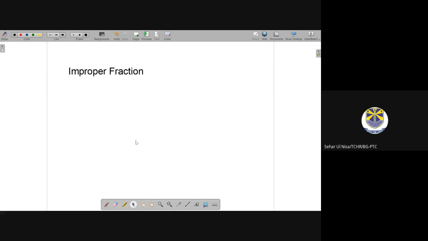So an improper fraction is the opposite of a proper fraction, in which the numerator is greater than the denominator. For example, the numerator is 13 and the denominator is 4. What does it mean? It means now the numerator is greater.